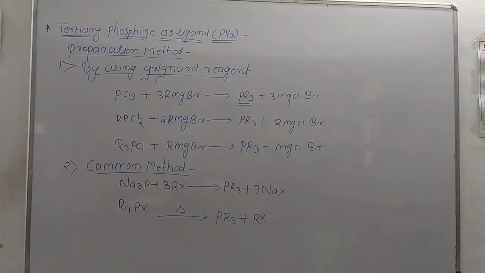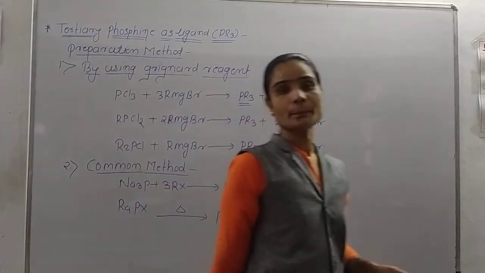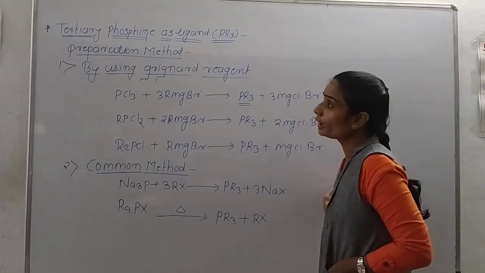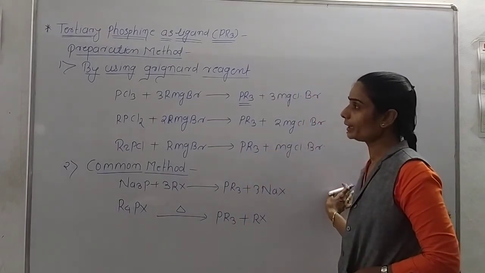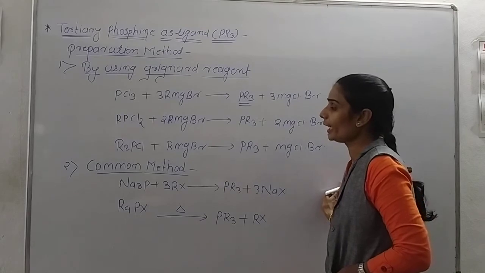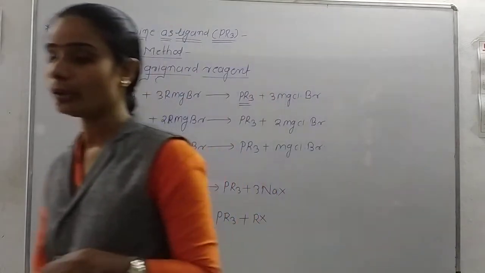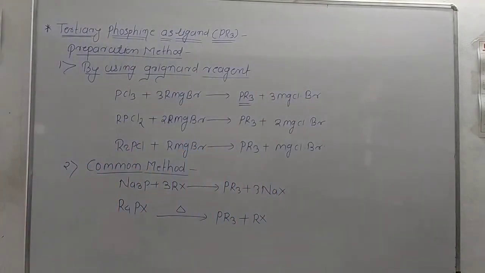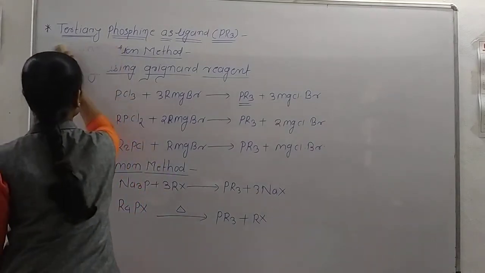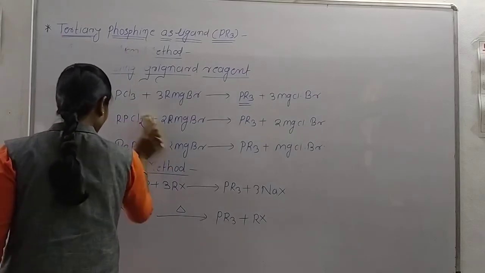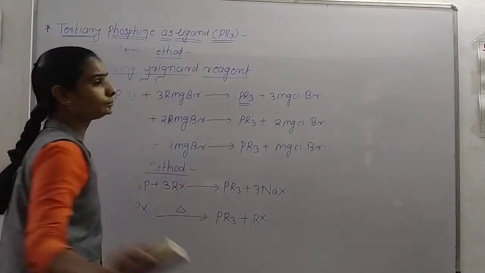So these are two preparation methods for tertiary phosphine. The first is by using Grignard reagent and the second is the common method. Now we will see the structure and hybridization of tertiary phosphine, and why it acts as a ligand.